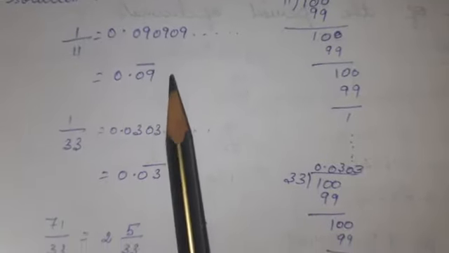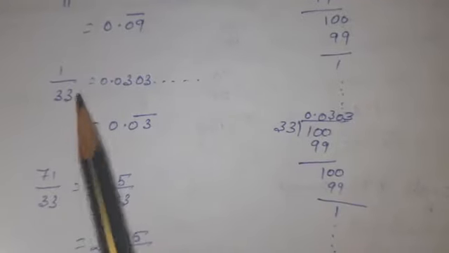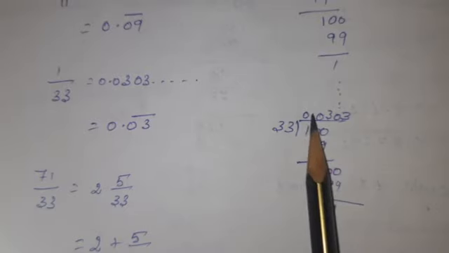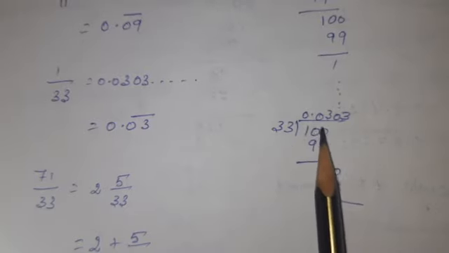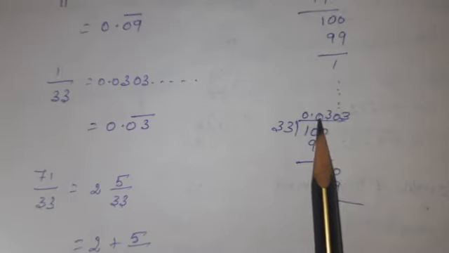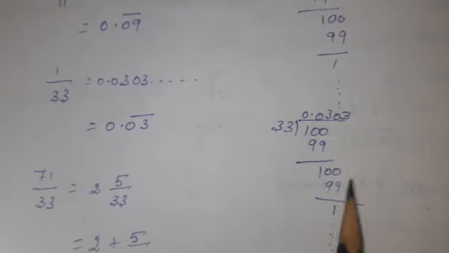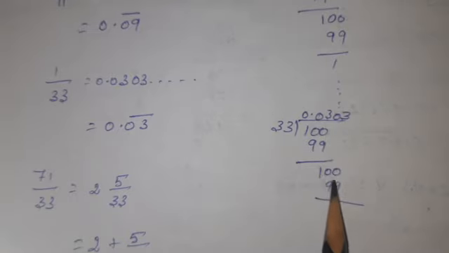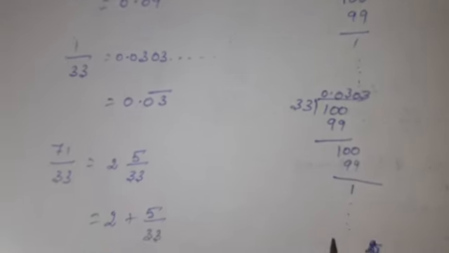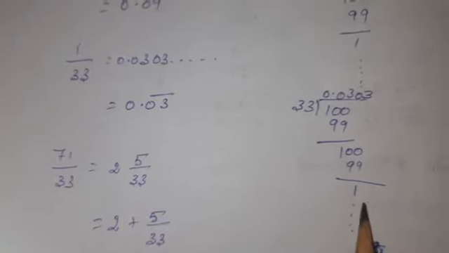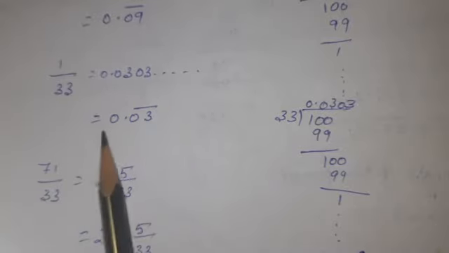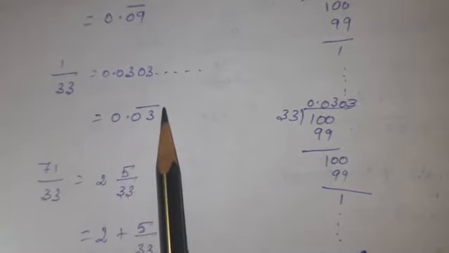Bar means repeating. Next I am dividing 1 by 33. 33 into 1. Here I am making 0. For that make a point in the quotient. It is a smaller number. Again I am adding 0. Here you should make a 0. 3 times 99. When you subtract, you get 1. See, the same formation as the 1 by 11 method is coming here. The remainder is not an end. So 1 by 33 is equal to 0.0303 etc. We can write this as 0.03 bar.